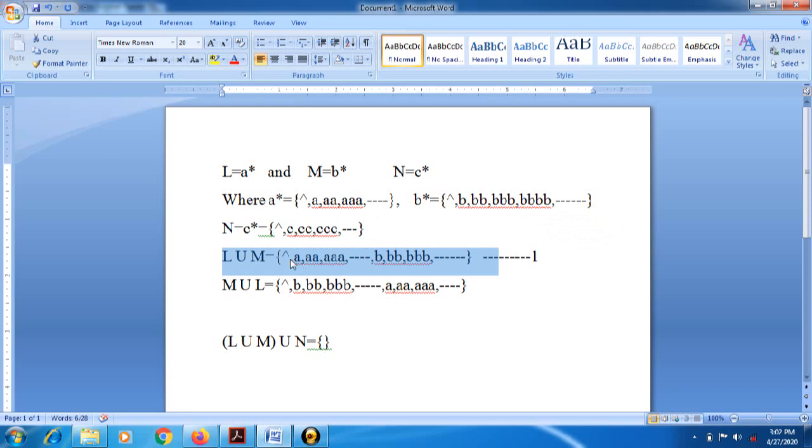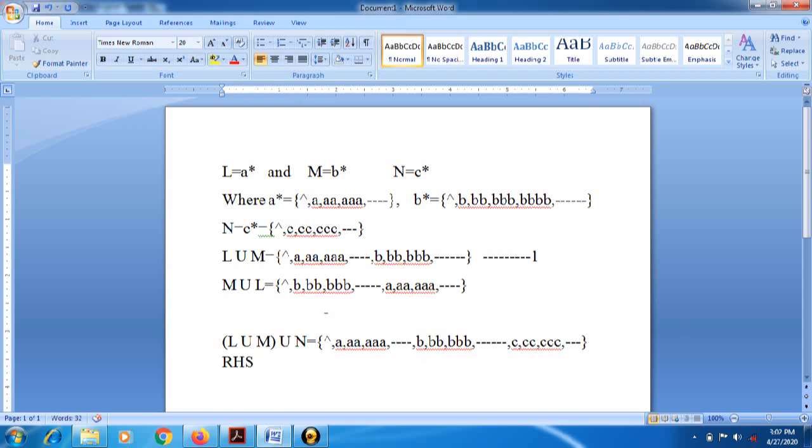According to these two sets, null is a common value, so we will write it only one time. Then all values of A star according to L, then all values of B according to M, and we are going to take the combination with N also. N contains all the values of C. We have already written the null value, so we will directly start from C, double C, triple C, and so on. So this is the RHS.